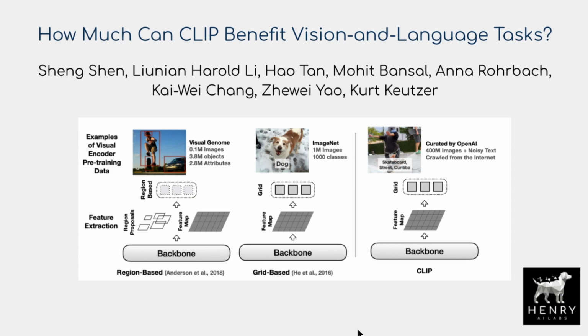So currently the most famous vision-language models are probably DALL-E and CLIP from OpenAI. CLIP is trained with this contrastive learning objective where you web scrape images and then you have the captions of the images. Then you have the positives of the image and the caption, and the negatives are the captions from other sampled image-caption pairs in the batch, and other images in the batch, and so on. This paper is looking at how well these representations from CLIP plug into these vision and language benchmarks compared to other approaches like using feature backbones from, say, object detection models or image classification models.